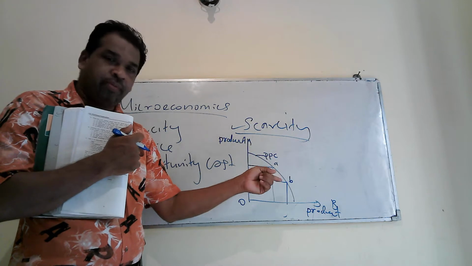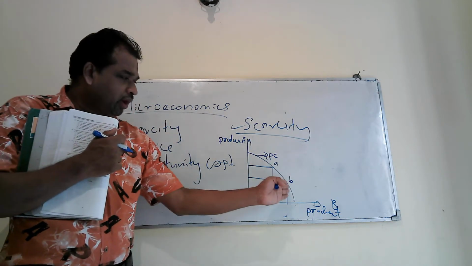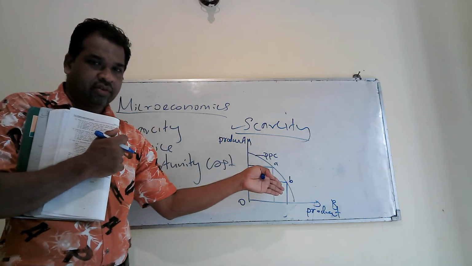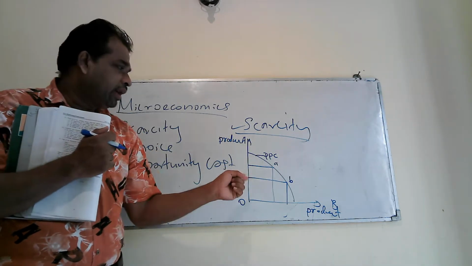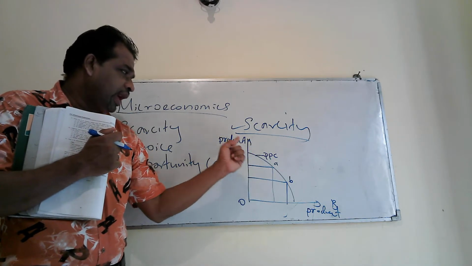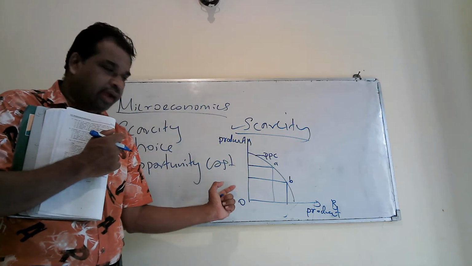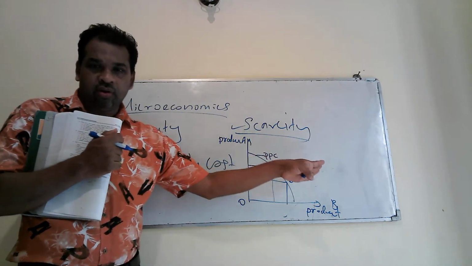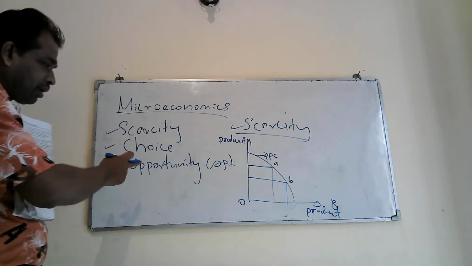That means you have to make a choice among the available combinations or options. When you draw the diagram, you have to name PPC and name this axis, y-axis product, x-axis product, this origin, like that. Then you are going on the marks. Then next one, opportunity cost.